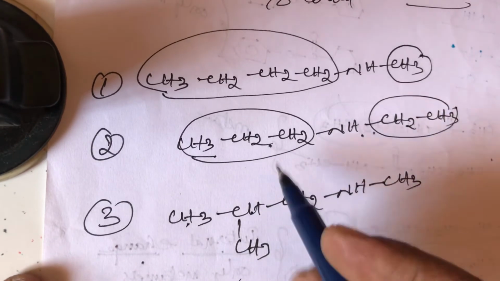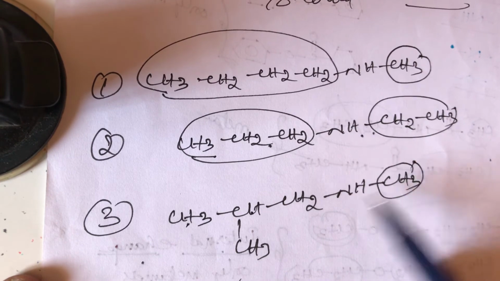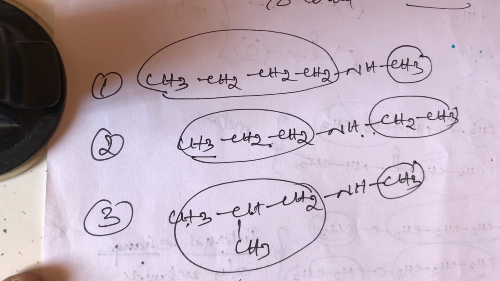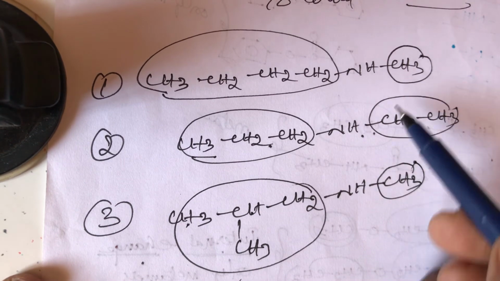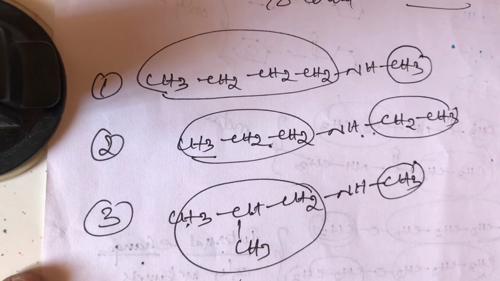So you observe that in structure 3, the right side is a methyl group and the left side is an isobutyl group. All of these are metamers. Metamers means compounds having the same molecular formula but different alkyl groups attached to the same functional group. Here the left and right sides are different alkyl groups attached to the same functional group, the amine NH.